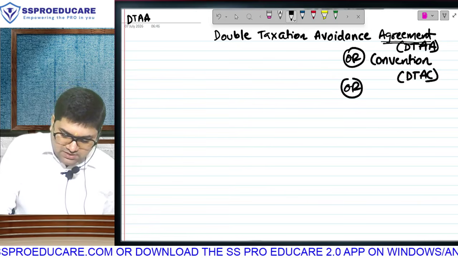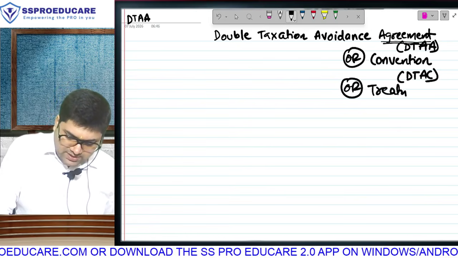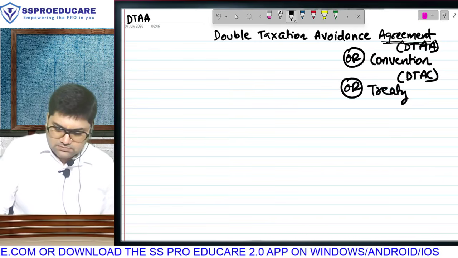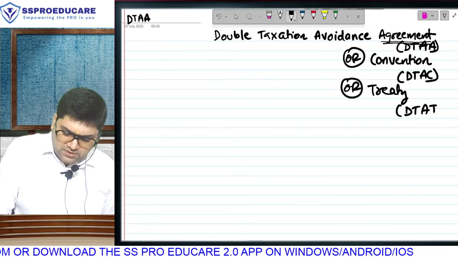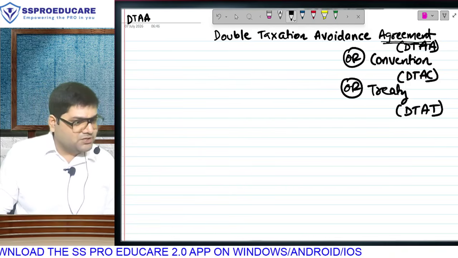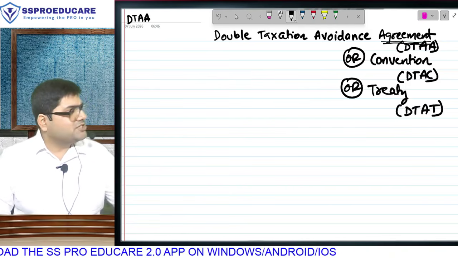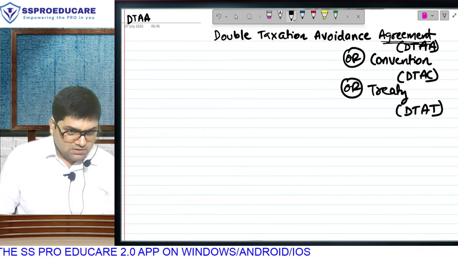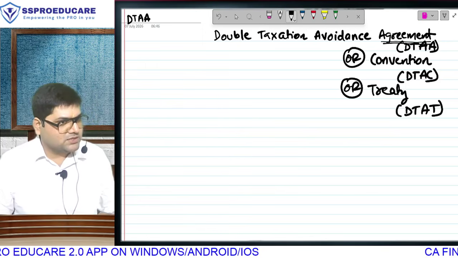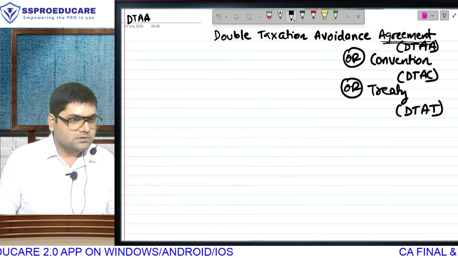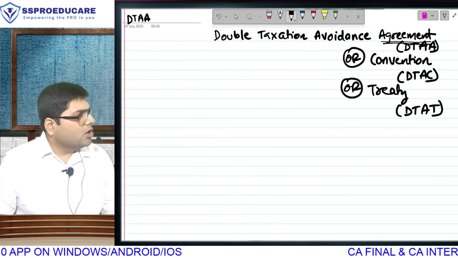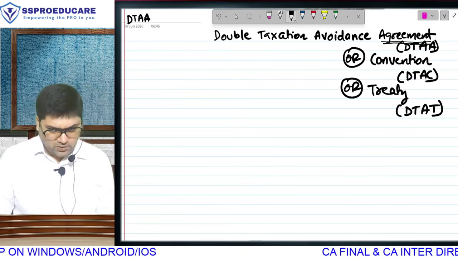In international tax language, there is one more term. You might have come across this term in your school history textbooks. Treaty. So you can also use the short form DTAT. So you have double taxation avoidance agreement. You call it convention or you call it treaty. Agreement, convention, treaty, they all mean the same thing. They are just multiple names of the same concept, like Virat Kohli is also known as Chiku. Multiple names. Treaty, convention, agreement, they all mean the same. Common part is what? Double taxation avoidance.